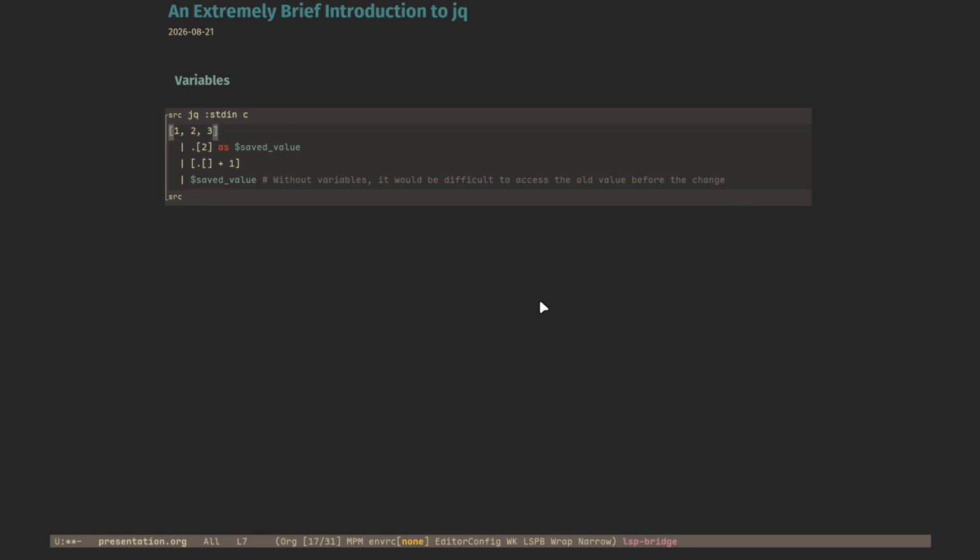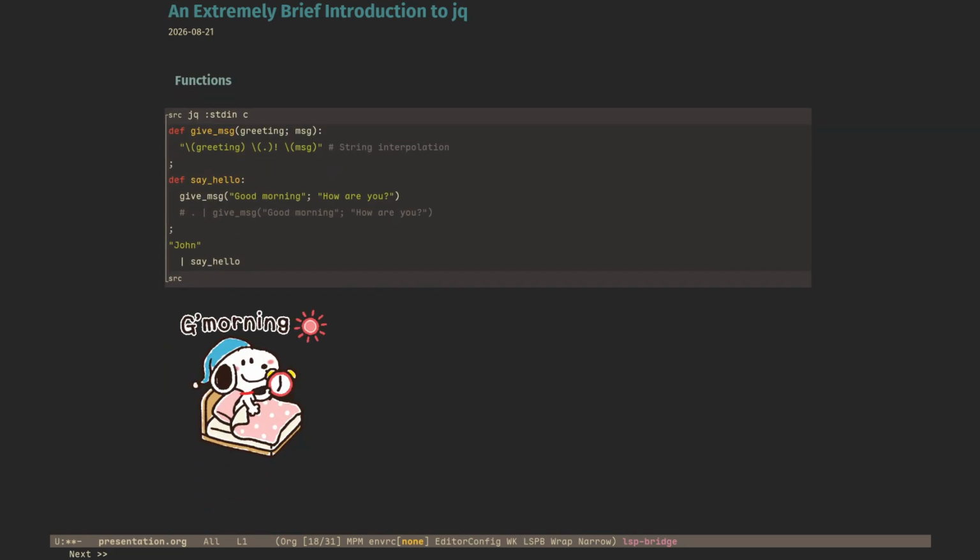So we have an old value of the array here, 1, 2, 3. And then here we make a modification to the array. We increment everything by 1. As you can see, the old array no longer exists because it was passed and changed. But what if you wanted to access a value from the old array? So what you can do is save it as a value and then pipe it to the next. And then here you can access it even though it does not exist anymore. So we access the second index of the old array, which is 3. And we save it and we can still access it later.